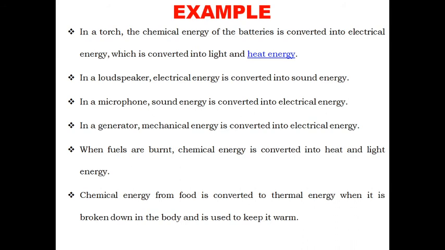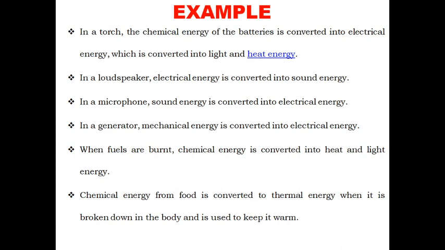Examples of the law of conservation of energy. First example, torch: the chemical energy of the battery is converted into electrical energy, which is converted into light and heat energy. Second example, loudspeaker: electrical energy is converted into sound energy. Third example, microphone: sound energy is converted into electrical energy.